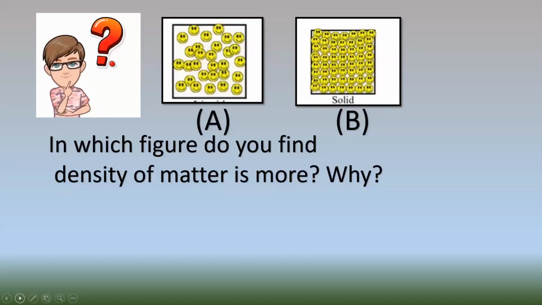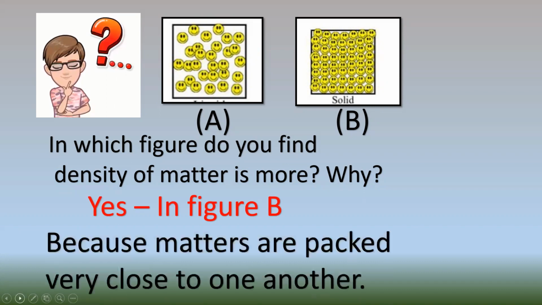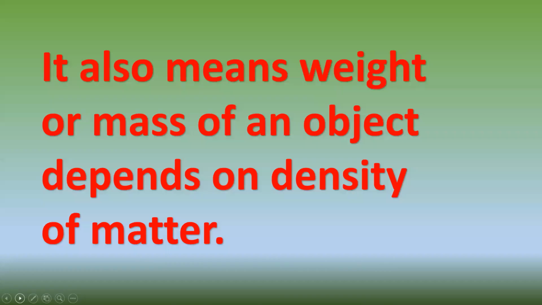Now look at these 2 pictures. In which figure do you find density of matter is more and why? Yes, in figure B, because matters are packed so close to one another. It also means weight or mass of an object depends on the density of matter.